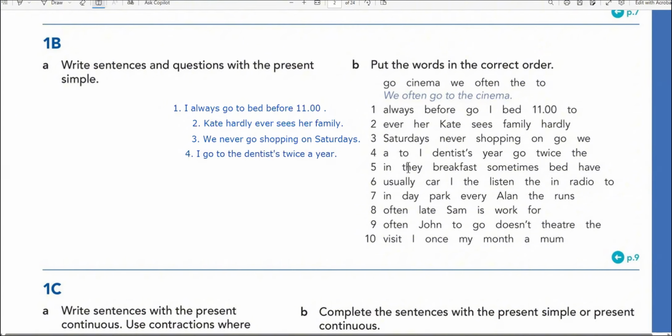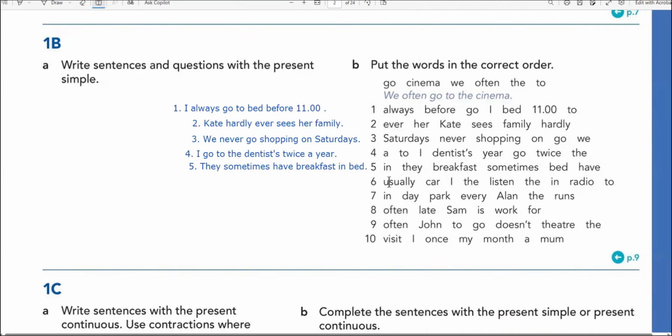Okay, number 5. So we got here in, they, breakfast, sometimes, bed, have. So we're going to start with they sometimes have breakfast in bed. So we're going to put it just like that.